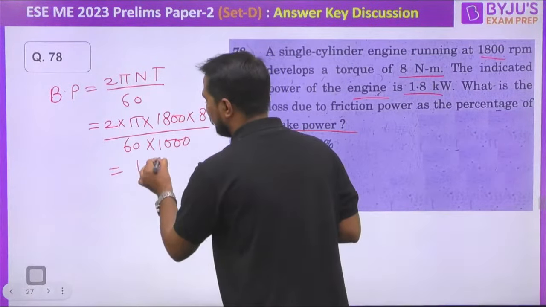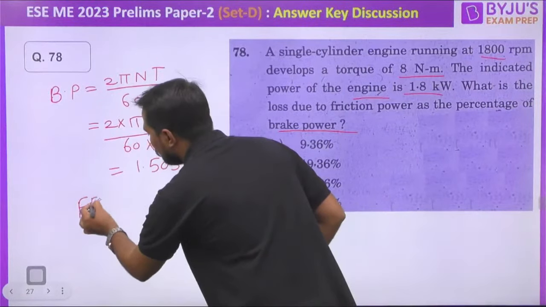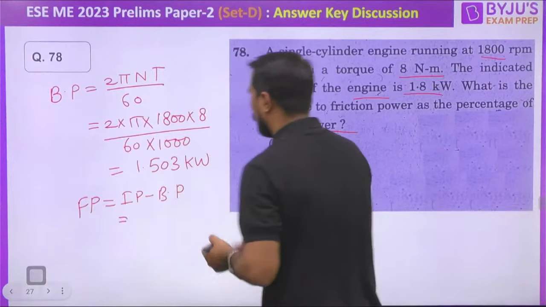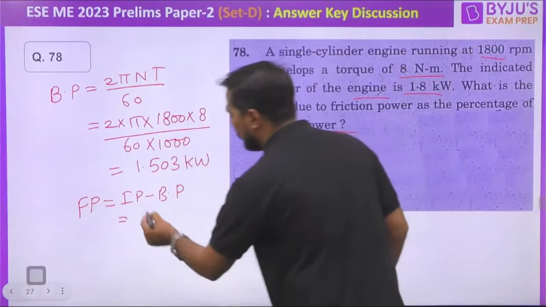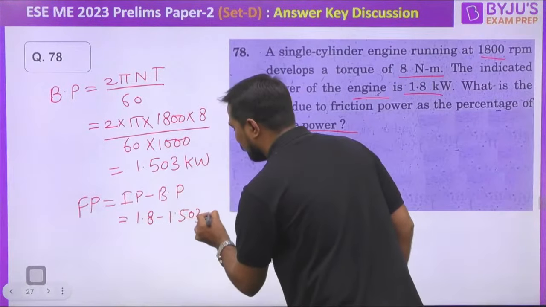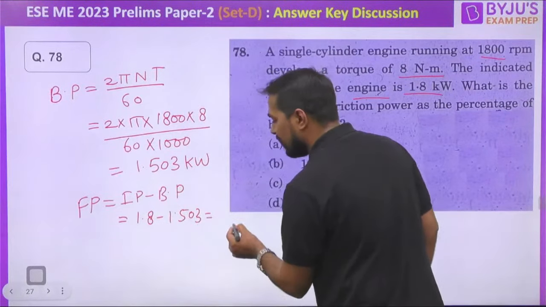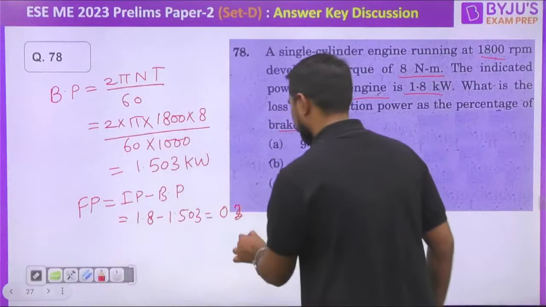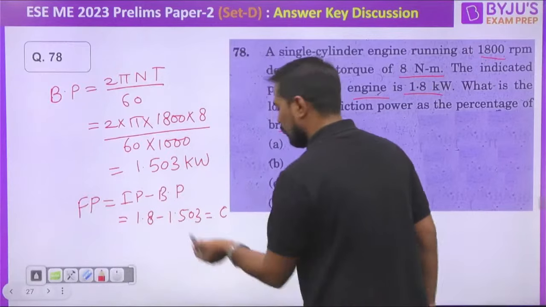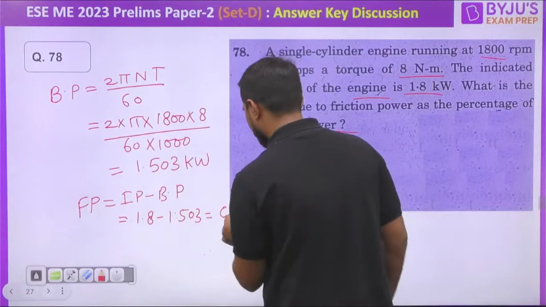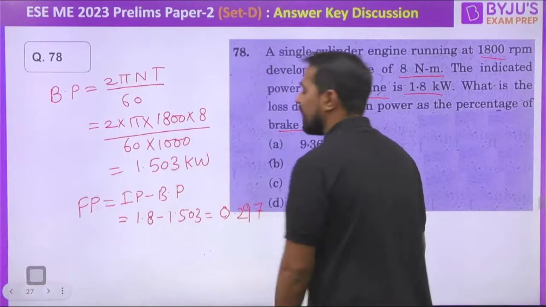Brake power. What is the friction power? Friction power will be equal to IP minus brake power. That will be equal to, IP means 1.8, minus 1.503. So my dear, answer will be equal to 0.3, or let me take the eraser. Yes, it will be equal to 0.297.